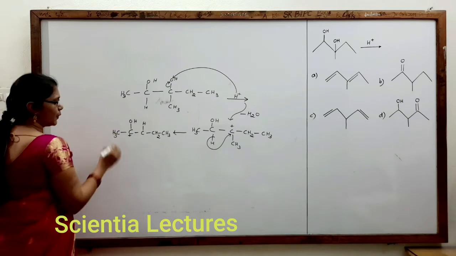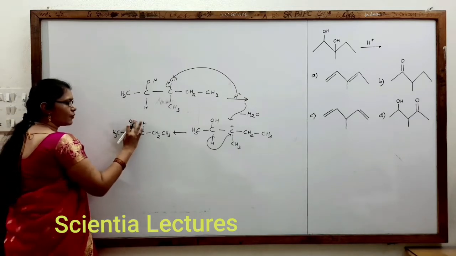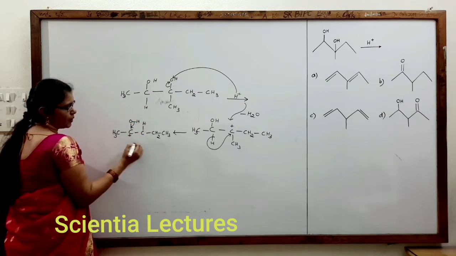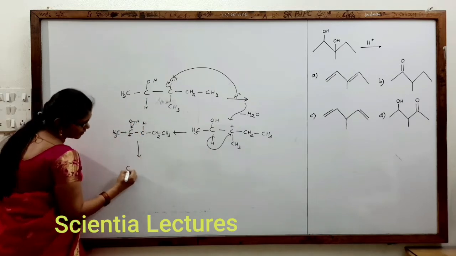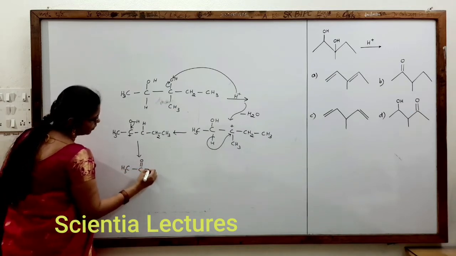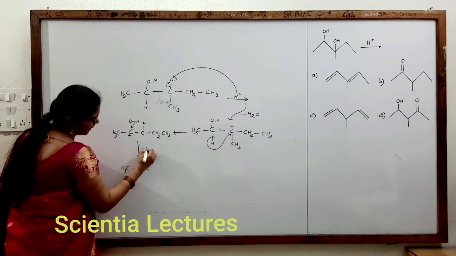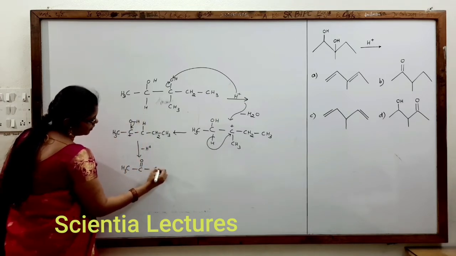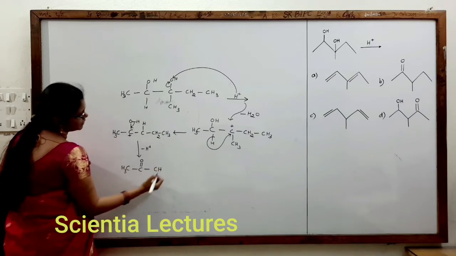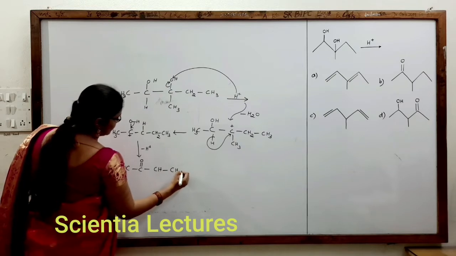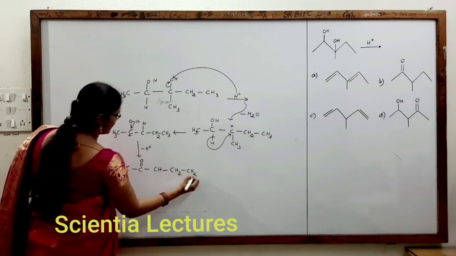Now, as we said before, what will happen here? This electron pair would be shifted here and H plus would be lost, and we will get the formation of CH3, C double bond O, C double bond O, CH, CH2, CH3 minus the H plus which was taken initially.